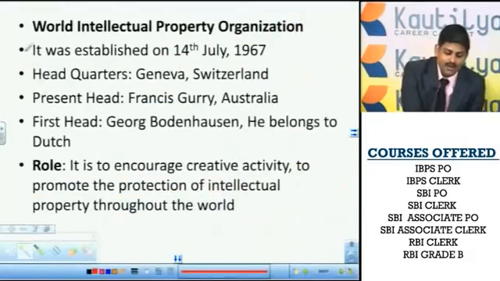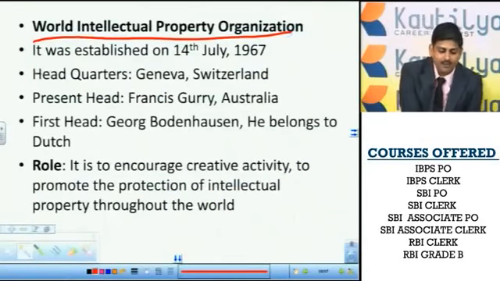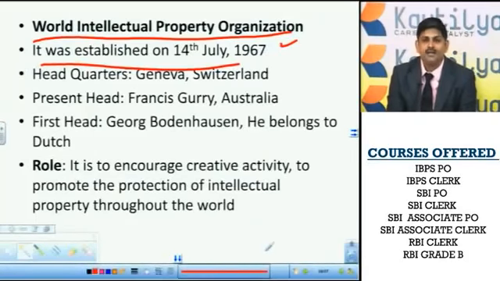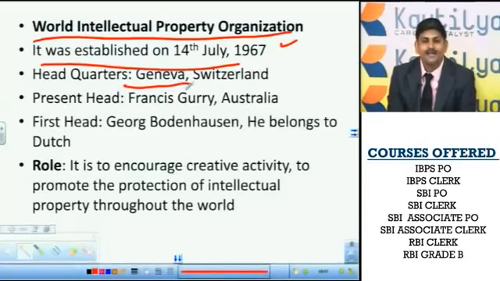Next, World Intellectual Property Organization. As far as these exams are concerned, maybe it is not as important as the previously discussed organizations. However, we have to know it was established on 14th July. Its headquarters is in Geneva, Switzerland. Remember, you will find a lot of international organizations whose headquarters are located in Geneva.